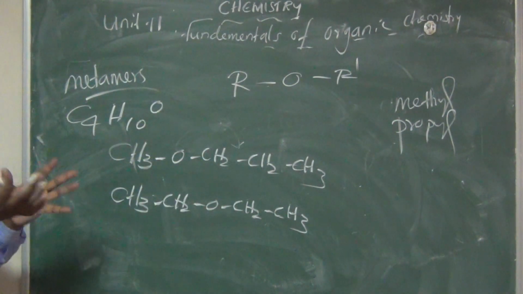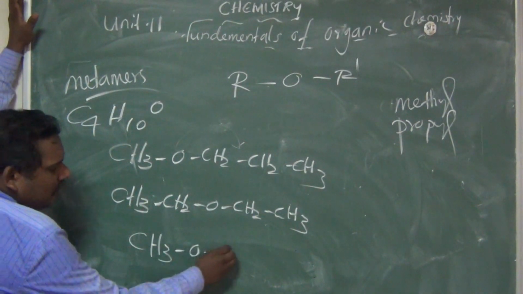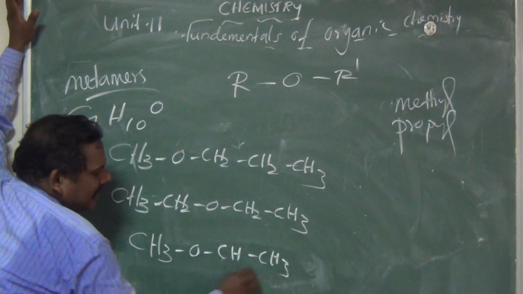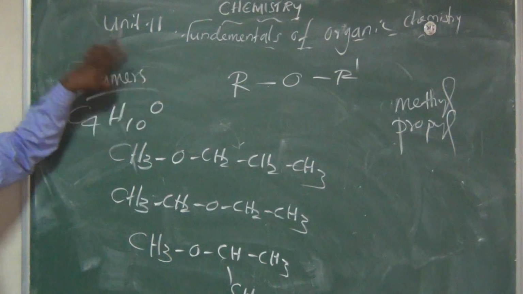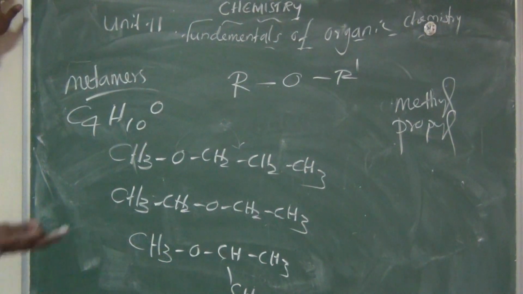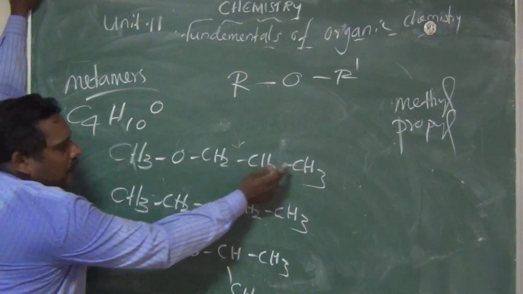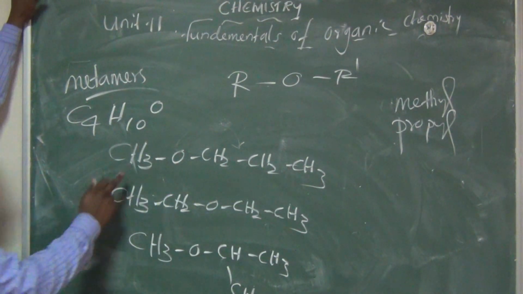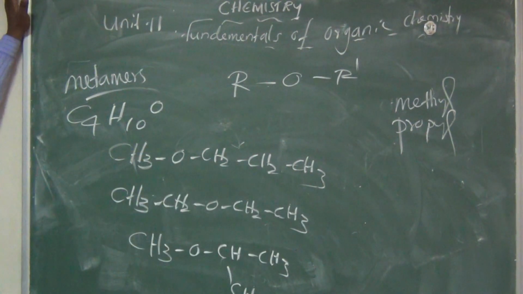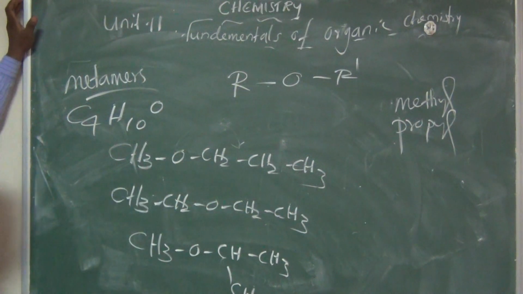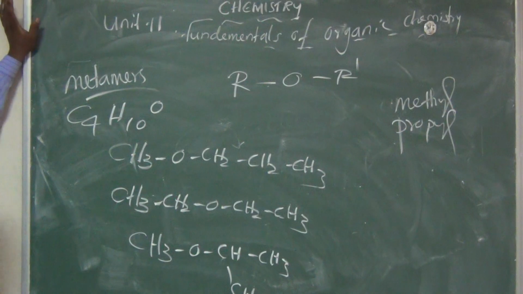One more compound I am taking, a branched compound: CH3OCH(CH3)CH3. Yes or no? So, as per this formula, I take three compounds. First compound, the same molecular formula. How much carbon is there? 1, 2, 3, 4. How much hydrogen is there? 3 plus 2, 5, 5 plus 2, 7 plus 3, 10. So everything is the same molecular formula and also having one oxygen. So these three compounds have the same molecular formula and the same functional group.